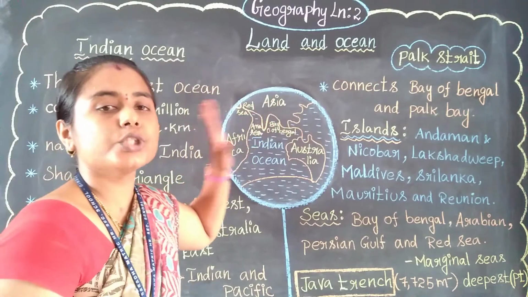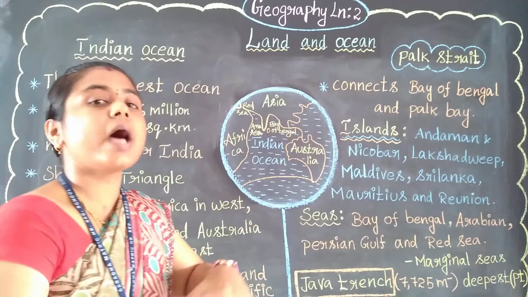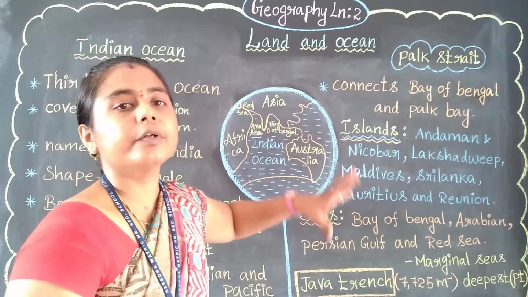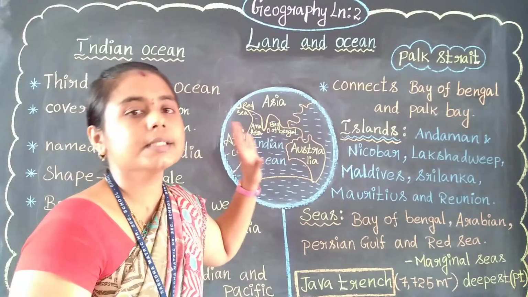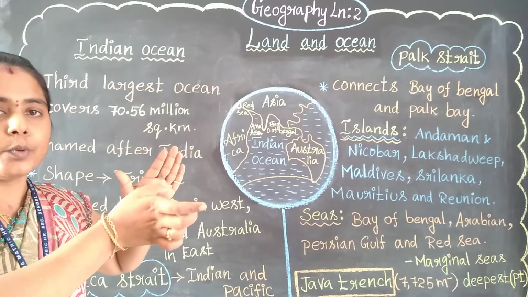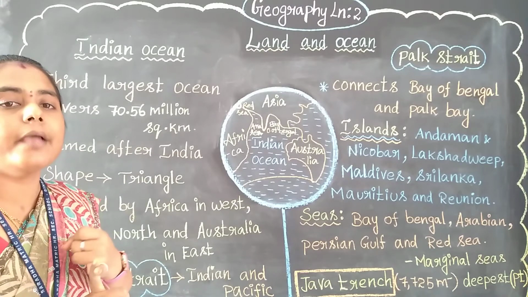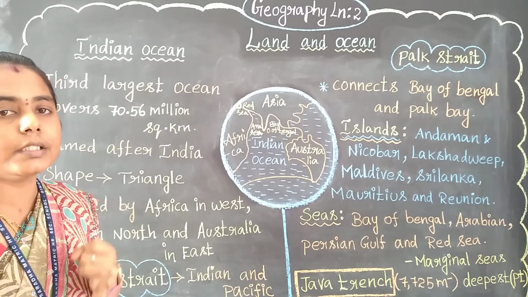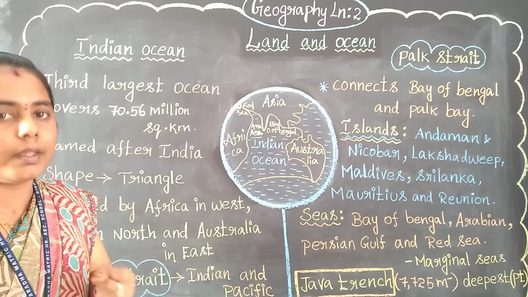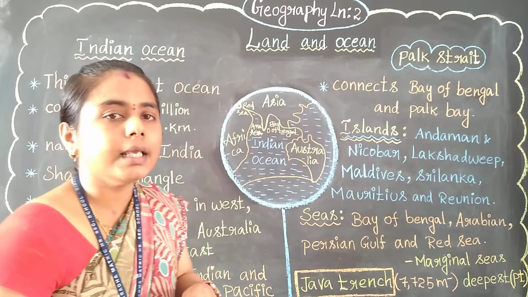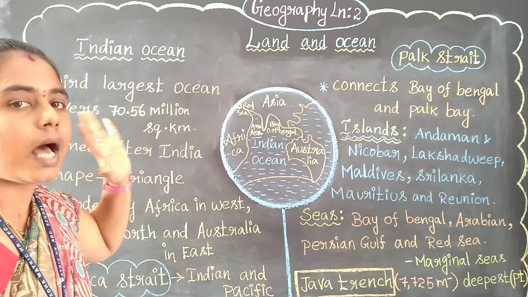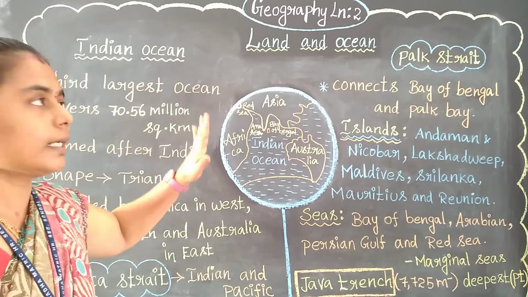And what is an ocean? An ocean is a vast expanse of water, entirely filled with water. It is the biggest portion of water. Where does it come from? It begins from a pond, then a lake, then a river, then a sea, and finally it forms an ocean, the largest vast portion of water.